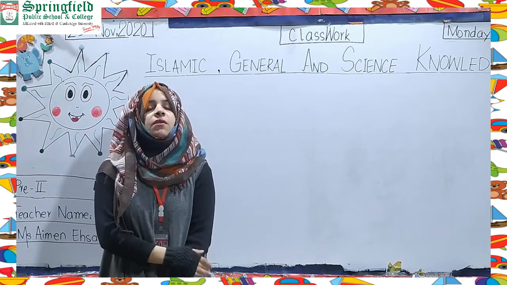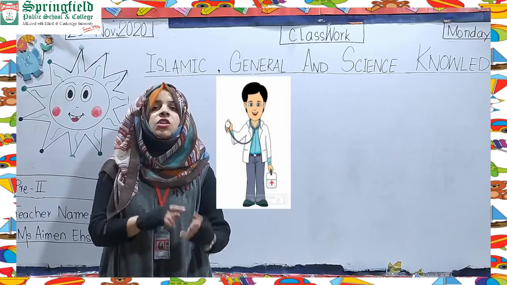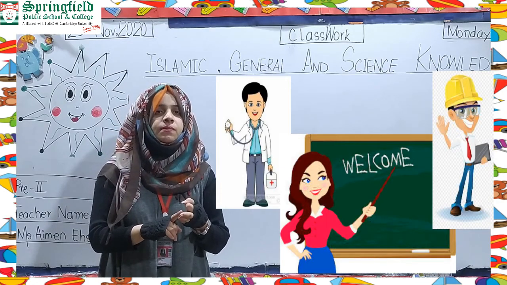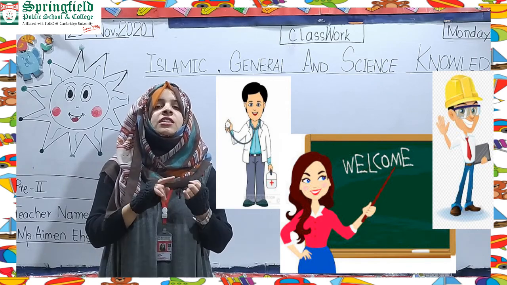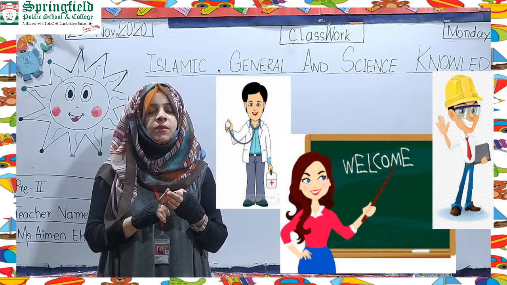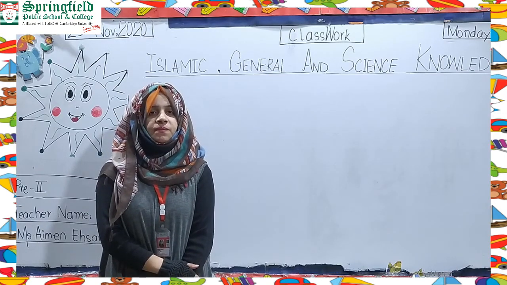Ameen. Now we have to revise the general knowledge. Name the three professions: doctor, teacher, engineer. Again repeat it. Doctor, teacher, engineer. Clear? Now we have to revise the science knowledge.